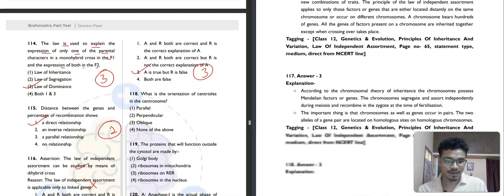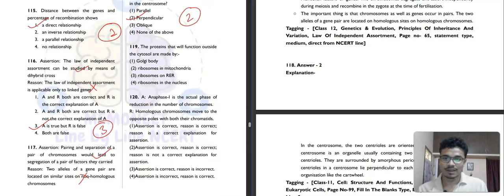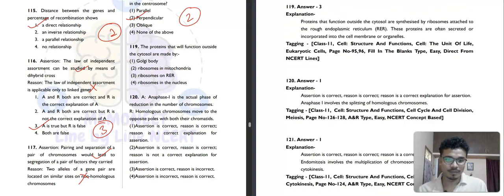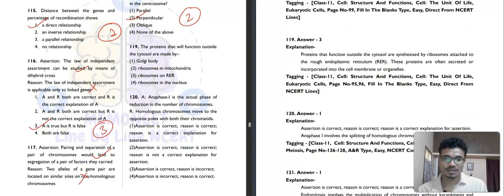Then 118. What is it saying? What is the orientation of centrioles in the centrosome? Parallel, perpendicular, oblique, or none of the above. You know that it is perpendicular, 90 degrees. Second option. Then 119. The proteins that will function outside the cytosol are made by, so proteins that are outside the cytosol are made by ribosomes on rough endoplasmic reticulum. The third option will be our correct answer for this question.